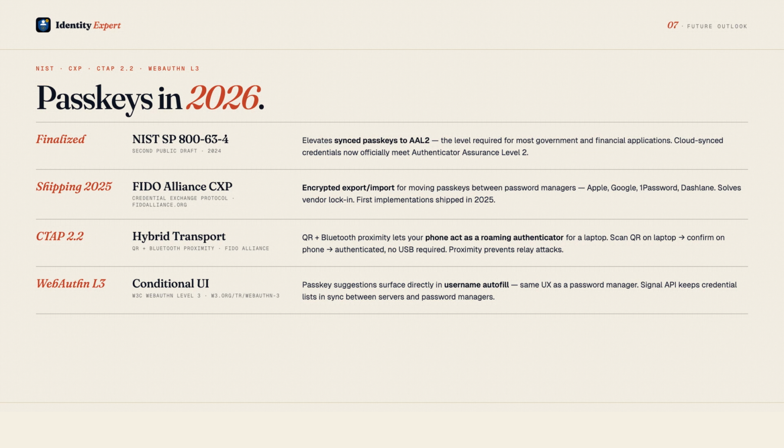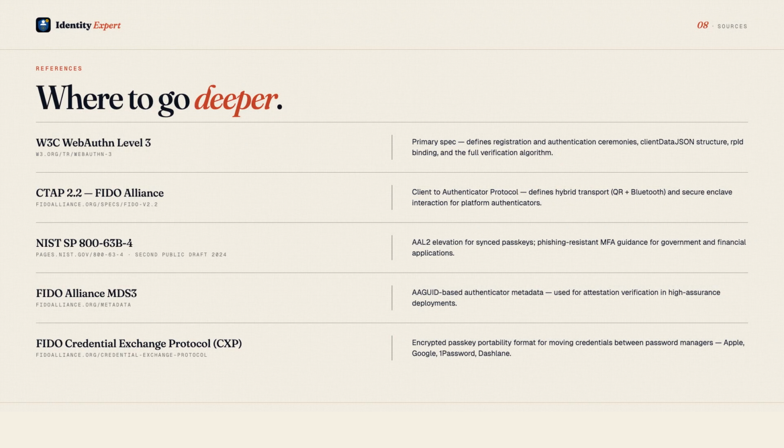Next on identityexpert, TOTP, time-based one-time passwords, how they work, why they are still phishable in 2026, and what that tells you about when a Passkey is non-negotiable. All primary sources cited in today's guide are listed on screen. You'll find direct links to the RFCs and specifications in the video description below.